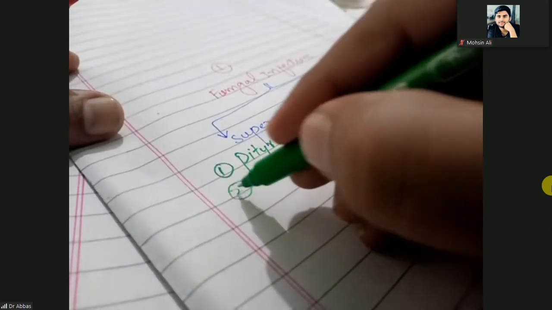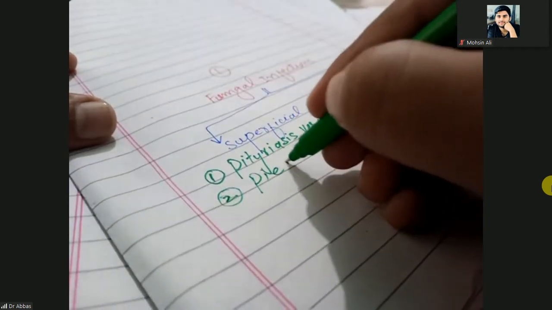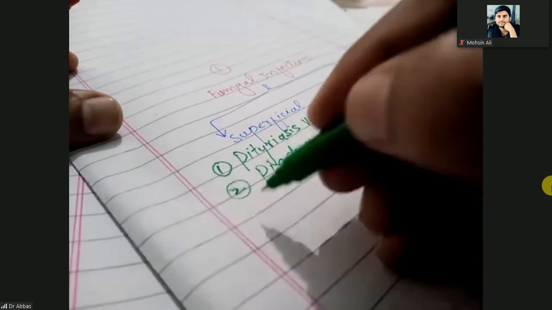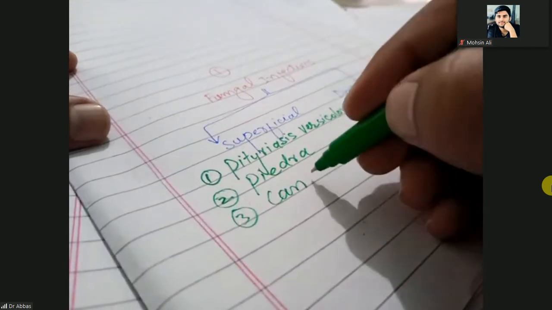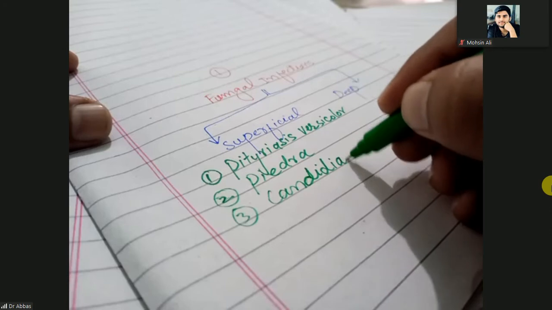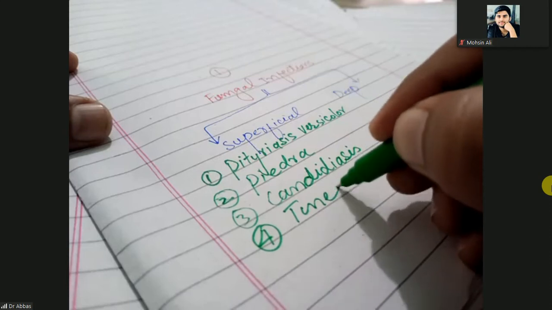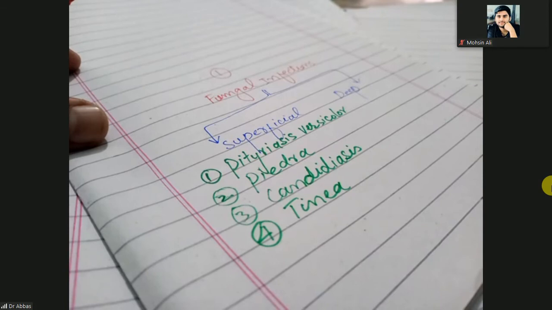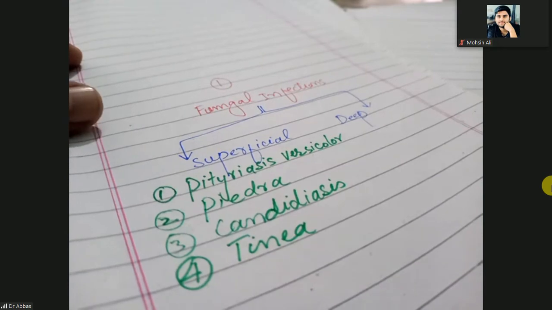Second one is the Piedra. Third one is the candidiasis. And fourth one is the tinea. So these are the superficial fungal infections of skin: pityriasis versicolor, Piedra, candidiasis, tinea.